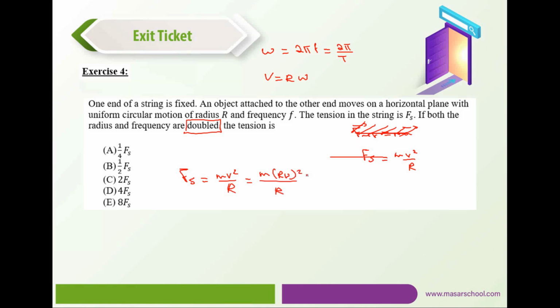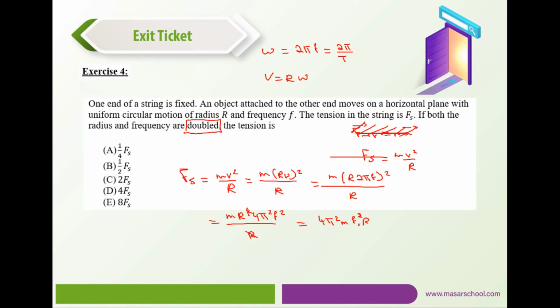Omega still isn't enough, we need to replace it by 2 pi f, then that would be m r (2 pi f) squared divided by r. Let me do some mathematics. That would be m r squared 4 pi squared f squared divided by r. This cancels with that, and that would be 4 pi squared m f squared multiplied by r.